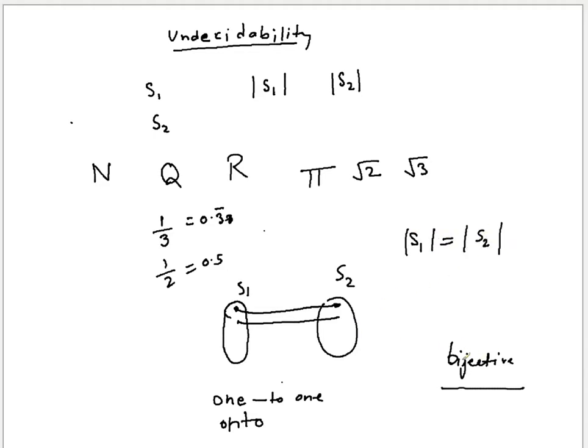So to declare a bijective mapping, you have to prove that there exists a function f such that whenever you take x1 from S1, you will have f of x1, and that will be a unique value belonging to S2. And you will not have any extra in S2, for sure. Right? That's what you have to prove.